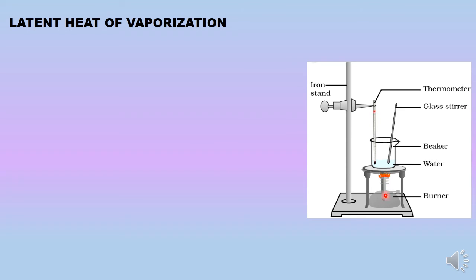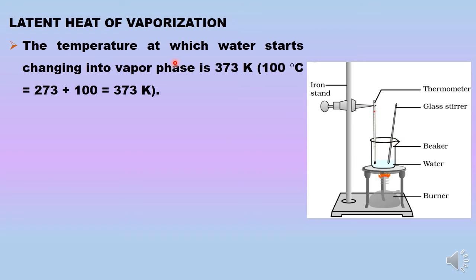So we were providing a continuous amount of energy. Initially the temperature of water started rising because that energy went into increasing the kinetic energy and weakening the force of attraction between the water molecules. So if the molecules are not held together by a strong force, they will break free from each other. And this is exactly what happens at 100 degrees Celsius, the boiling point, that molecules start breaking free from each other and start changing into the gaseous state, and that is what we observe as vapors. So the temperature at which water starts changing into the vapor phase is 100 degrees Celsius or 373 Kelvin.